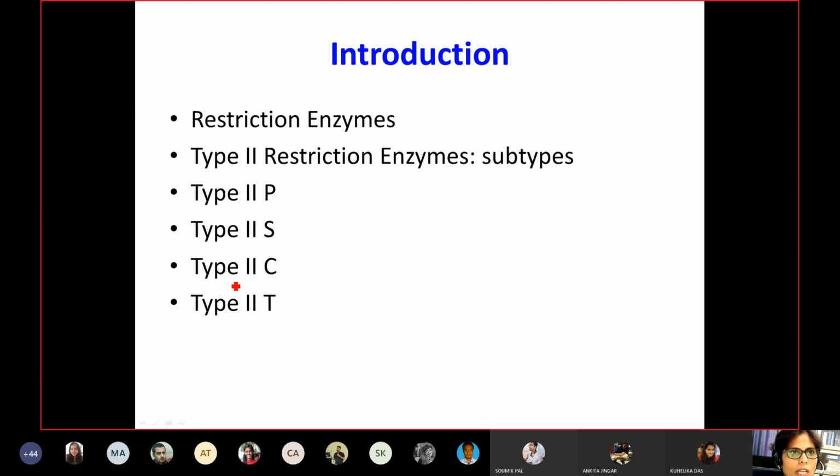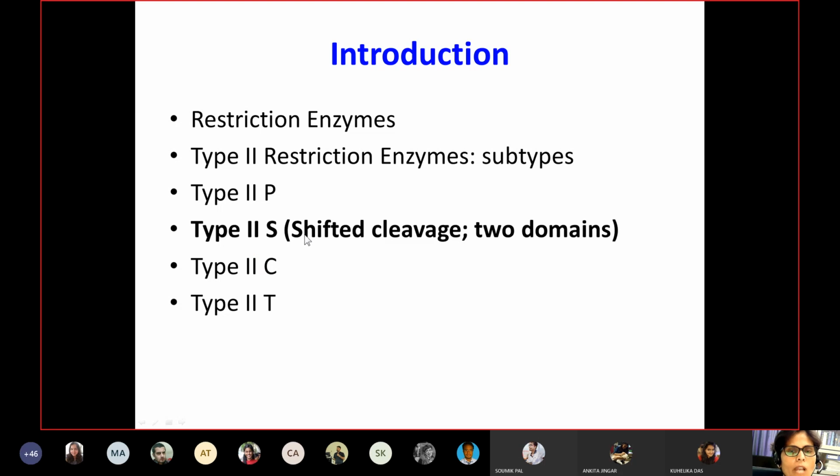So in today's lecture, we will mainly focus on type 2S, which is called shifted cleavage, or with two different cleavage domains, right? So our focus will be this type 2S enzyme.